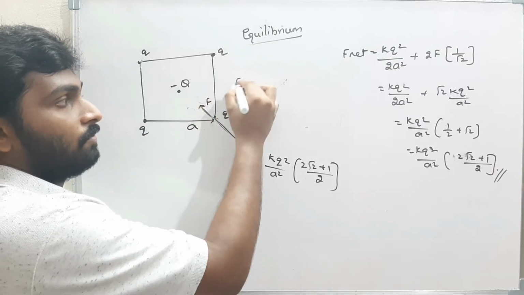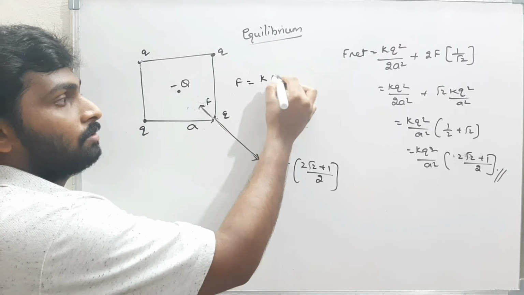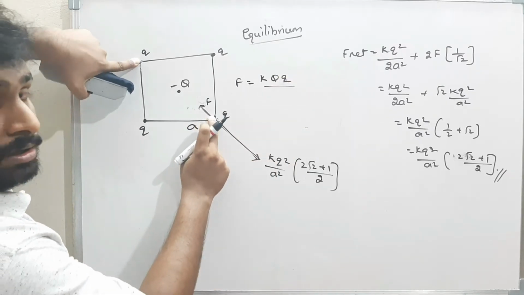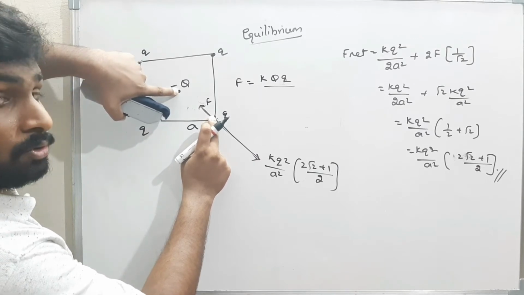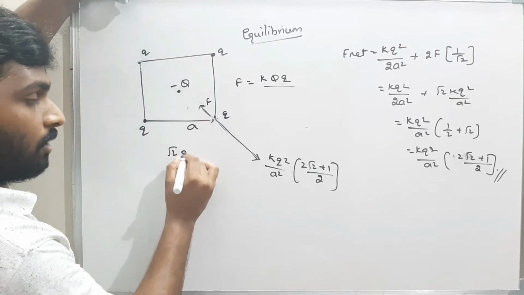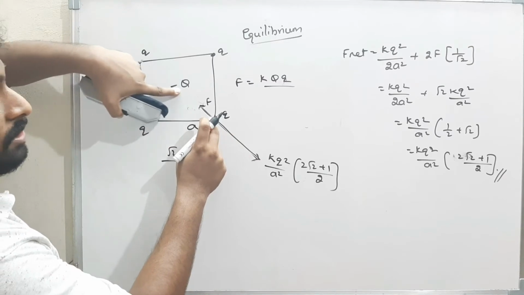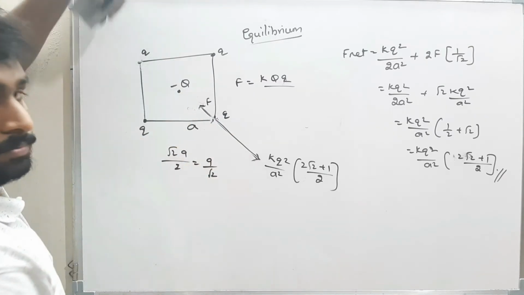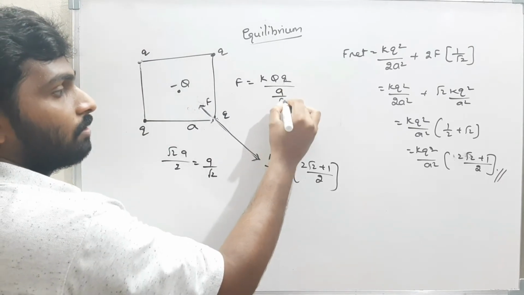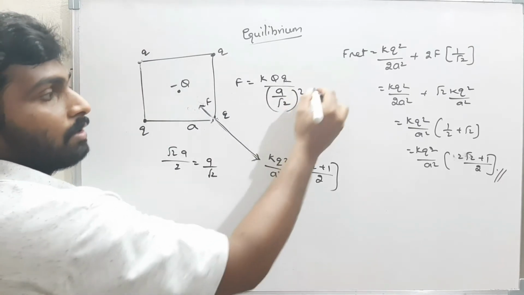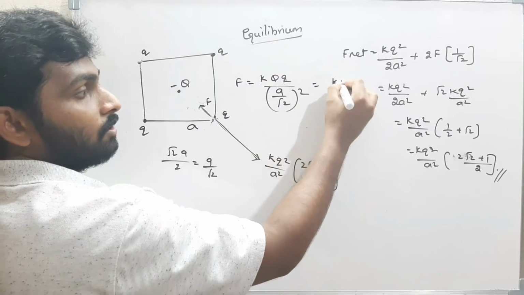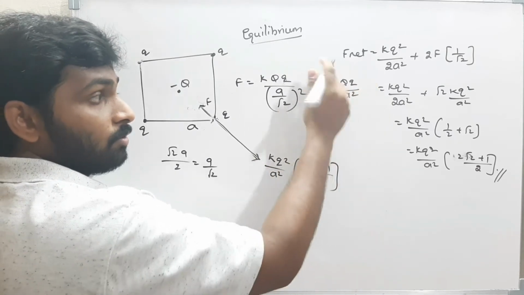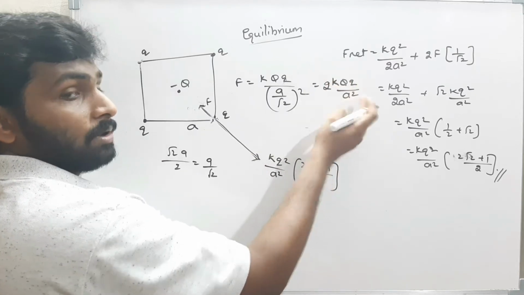F is equal to K Q small q by r square. Now what is the distance? The whole diagonal is root 2 A, but this is the center, therefore the distance is root 2 A by 2, which is nothing but A by root 2. Therefore K Q small q by (A by root 2) whole square. Root 2 square is 2, and when it goes to the numerator it becomes 2KQq by A square.